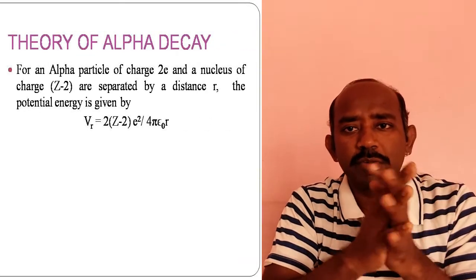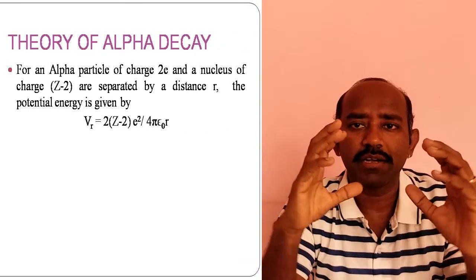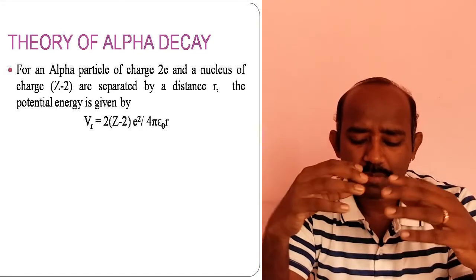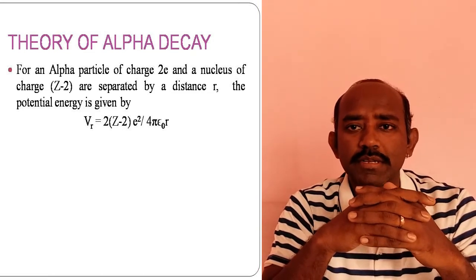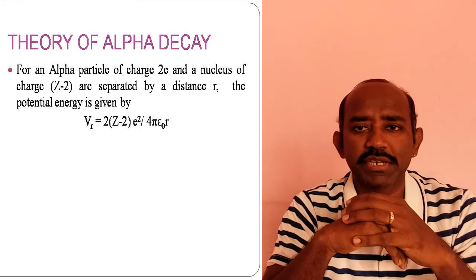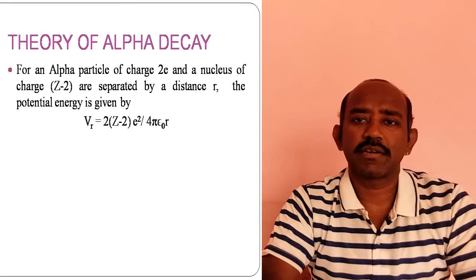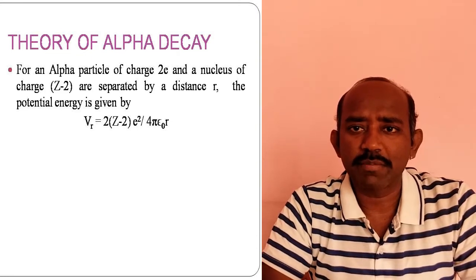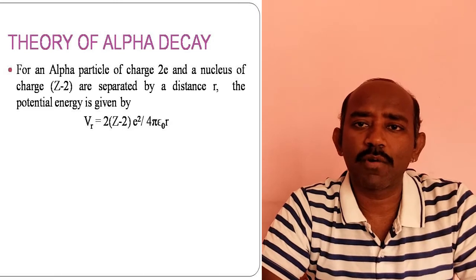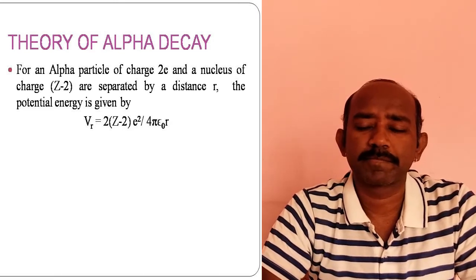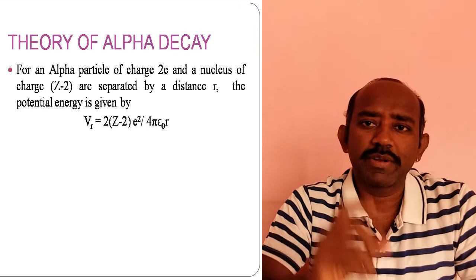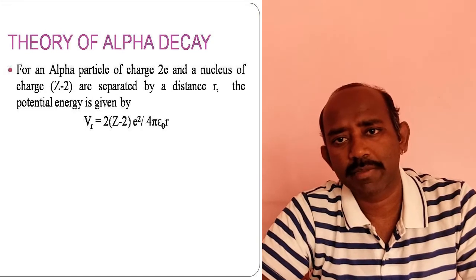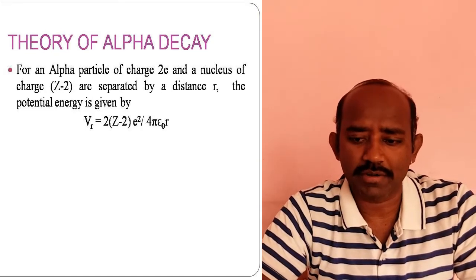For an alpha particle of charge 2e and a nucleus having charge (Z-2)e, separated by a distance r, the potential energy is given by V = 2e × (Z-2)e / 4πε₀r. The final expression is 2e²(Z-2) / 4πε₀r.